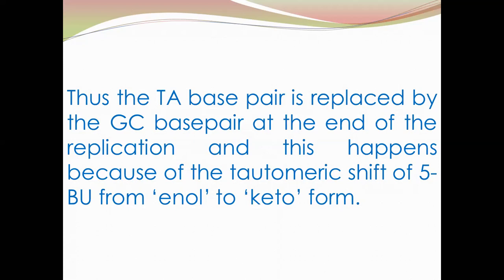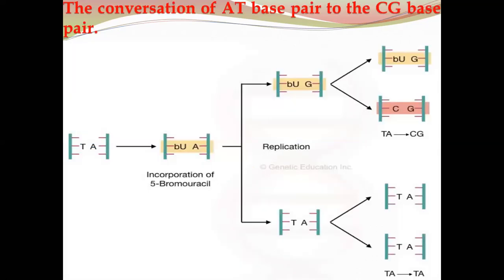So during the process of replication, the 5-bromouracil changes its structure from the enol conformation to the keto conformation, and thus the TA base pair is replaced by the GC base pair. This is the whole mechanism shown during the replication process where the TA is replaced by the GC. This is the normal thymine bonding to the adenine.